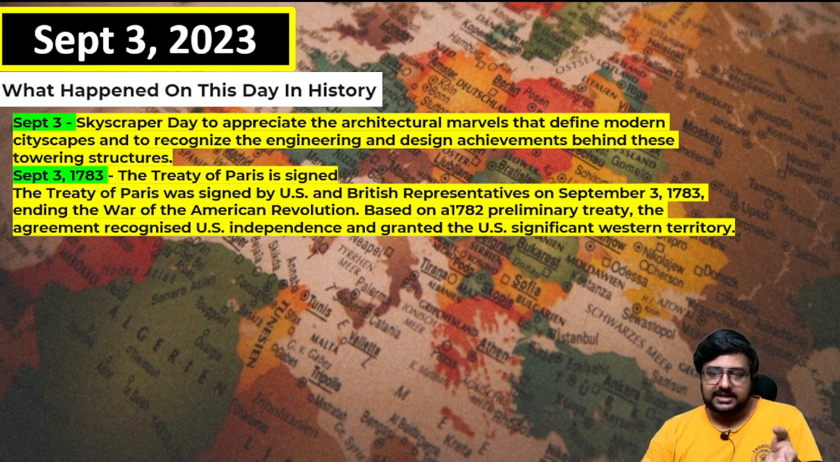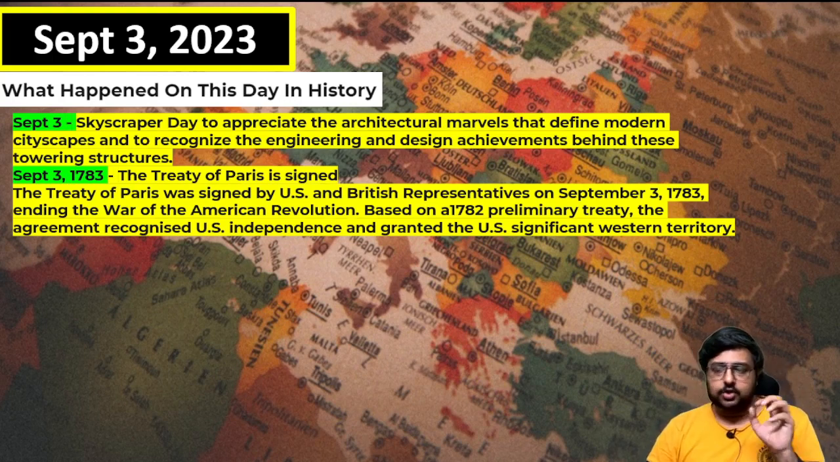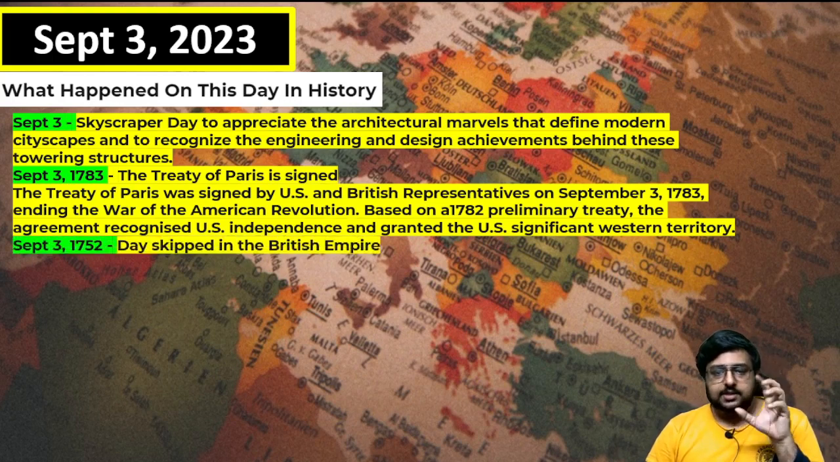Based on a 1782 preliminary treaty, the agreement already recognized the US's independence and granted the US significant western territory. You should know the map of where the Britishers occupied. It's not like they occupied the full USA, only certain major colonies. So that is about the Treaty of Paris.